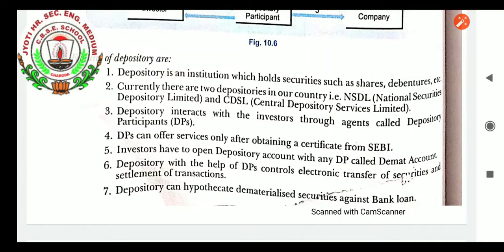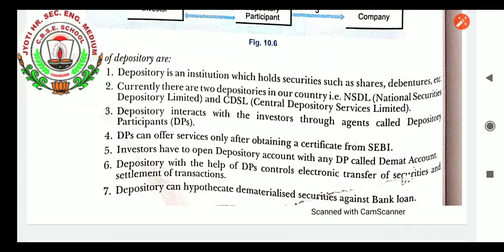Currently, there are two depositories, as we already discussed, NSDL and CDSL: National Securities Depository Limited and Central Depository Services Limited. Depository interacts with the investors through agents called depository participants. DPs can offer services only after obtaining a certificate from SEBI. Investors have to open a depository account with any DP, called a demat account. Depositories, with the help of DPs, control electronic transfer of securities and settlement of transactions.